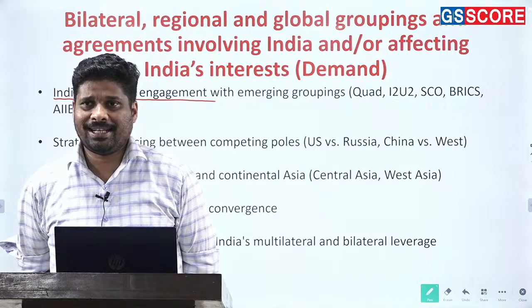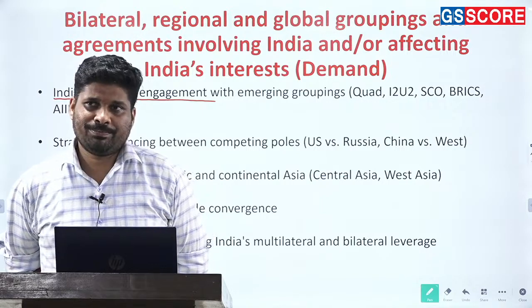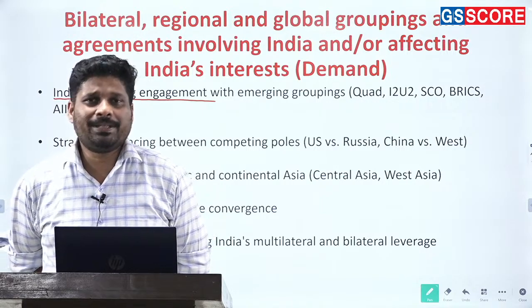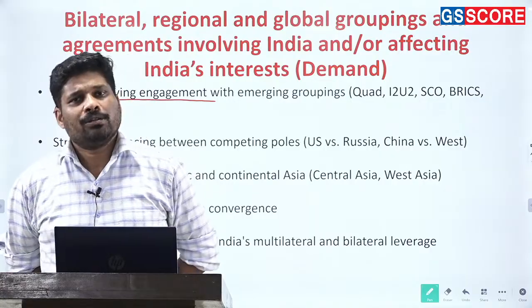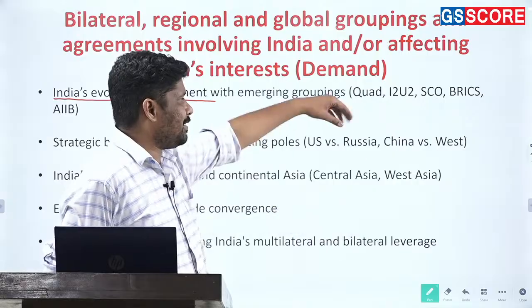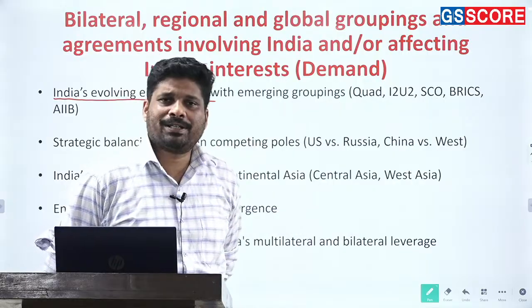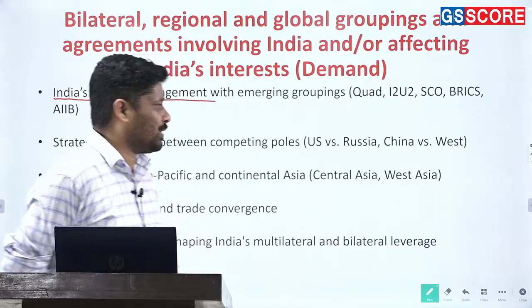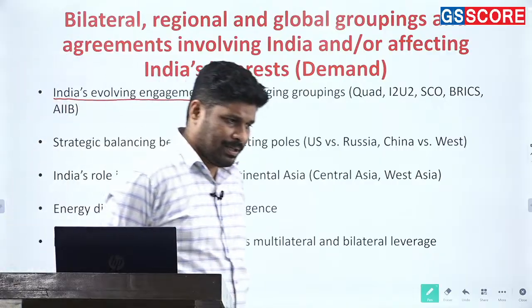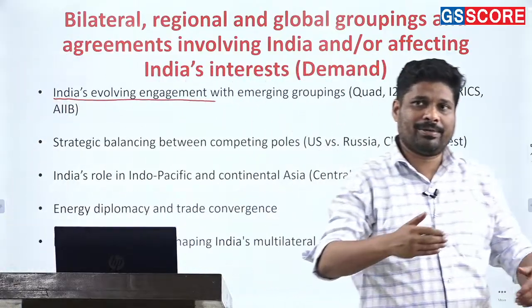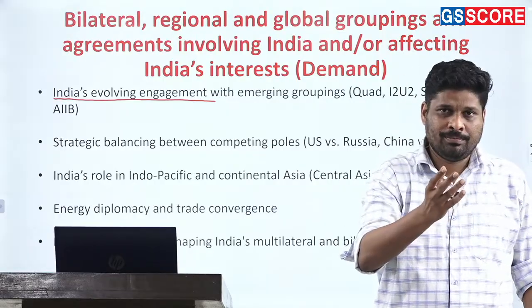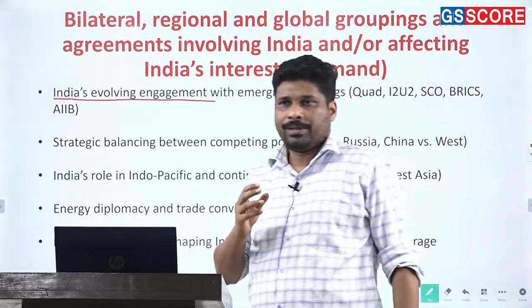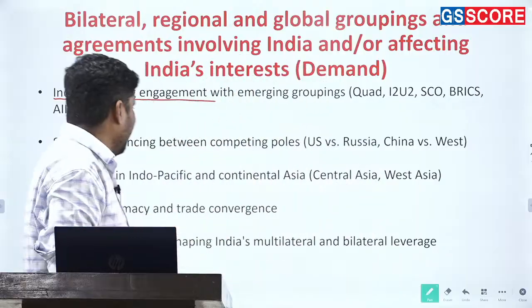We see BRICS making progress in which aspects? Cultural aspect, sustainable development aspect, economic aspect. So that has to be stated. Last year a question was not asked on BRICS, but this year there is a probability of the question being asked. In IR, sometimes whatever happens last year, whatever happens just before the mains, that also comes up. That may also become a line of inquiry.